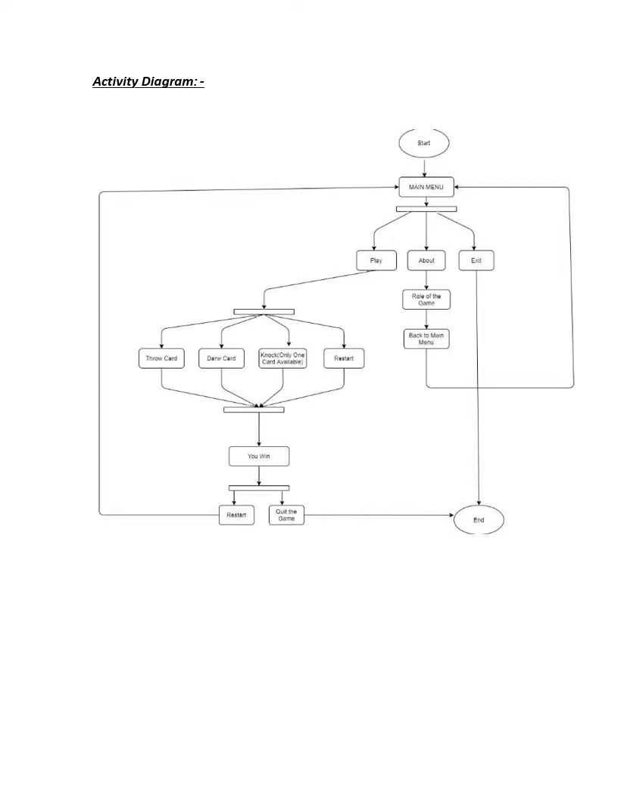And after playing the game, it decides who the winner is. Once the game is done, you'll have two more options, to restart the game and to quit the game. By clicking restart, you'll come to the main menu again. By clicking end, you'll quit the game. And when you click on the about section, you can see the rules of the game. Once you're done with the rules, you can get back to the main menu again. And by clicking the exit button, you'll come out of the game, like quitting the game.